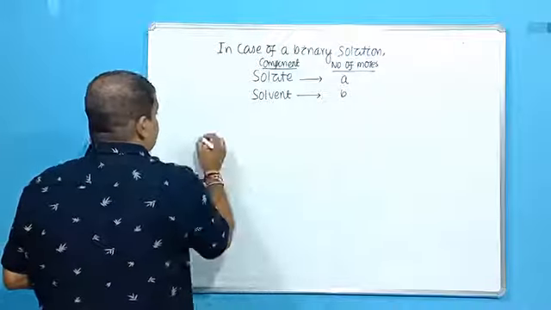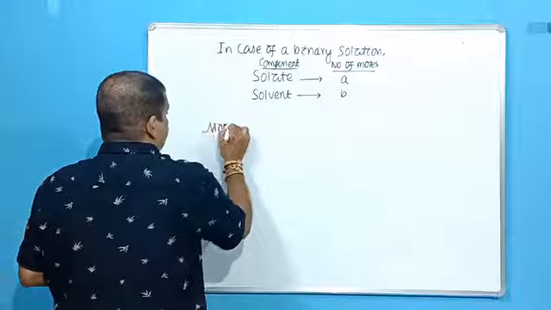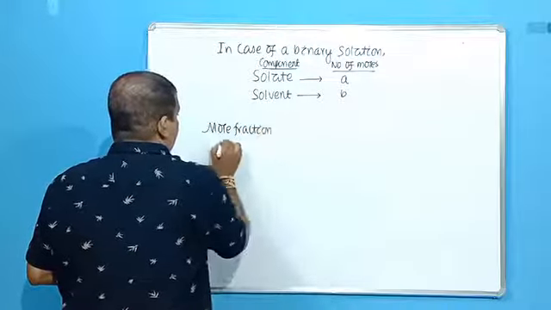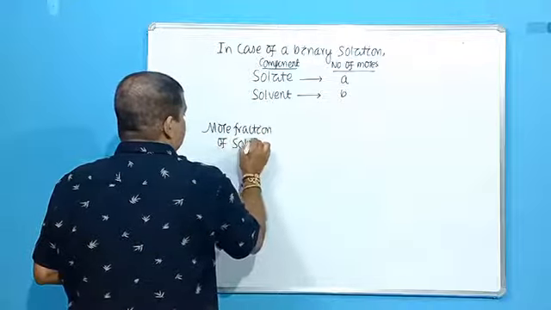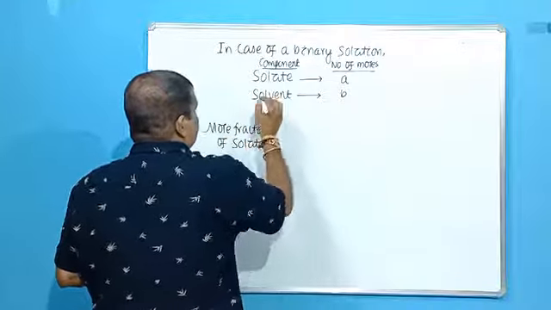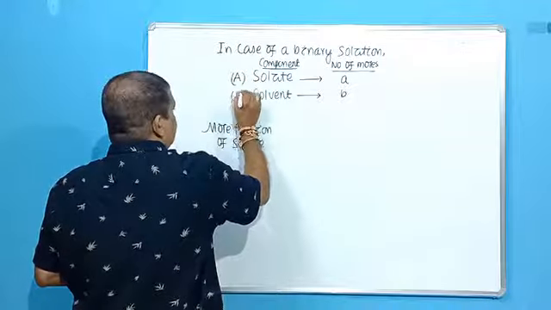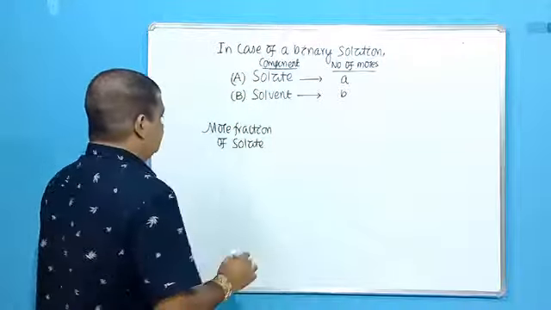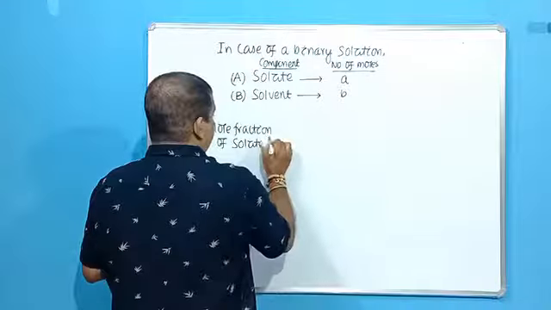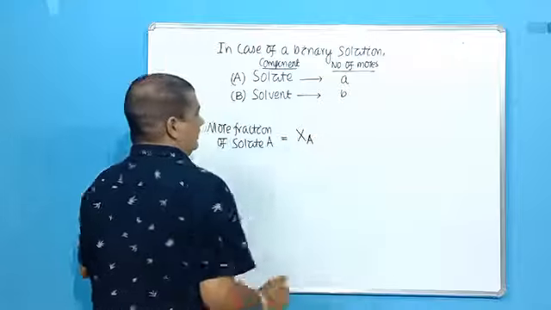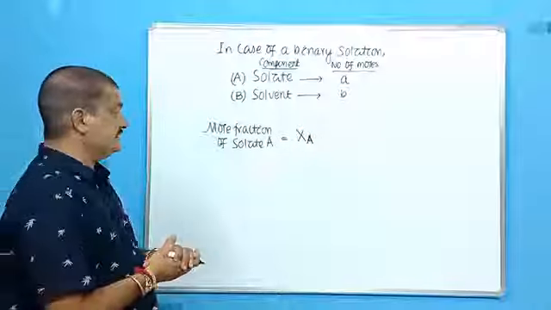So what will be the mole fraction of solute? Let us say A is the solute, B is the solvent. The mole fraction of solute A will be written as XA. Remember, it will be written as XA.